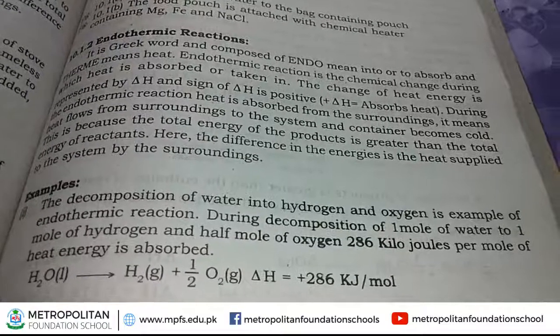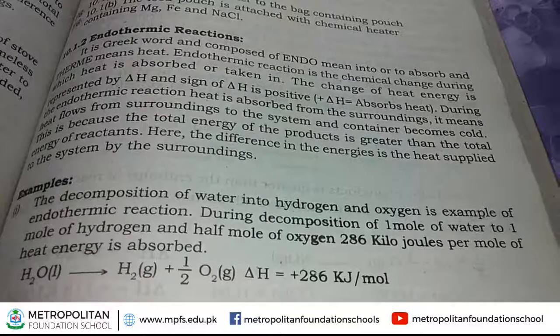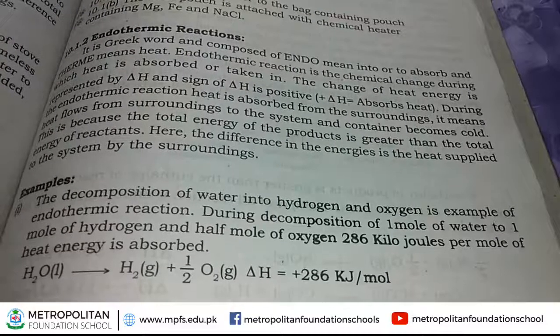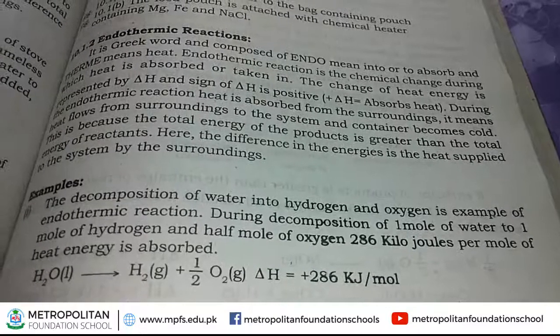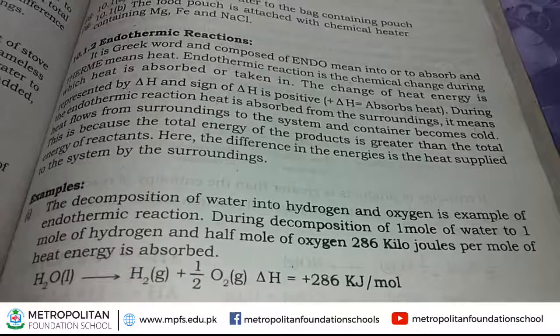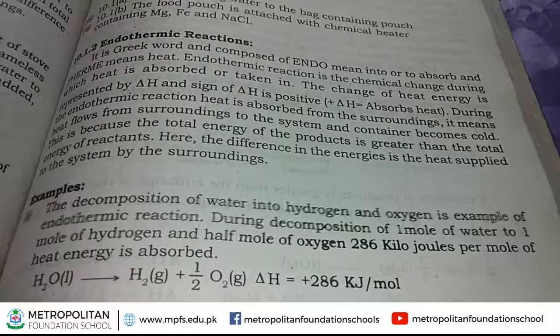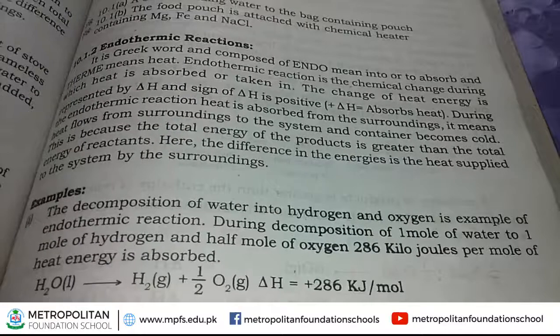And how much energy is absorbed? 286 kilojoule per mole of heat energy is absorbed during this reaction. Because in this reaction heat energy is absorbed, that's why it is an example of an endothermic reaction.